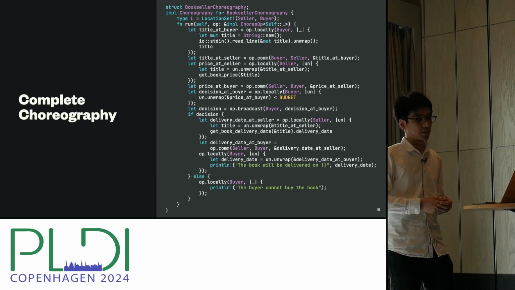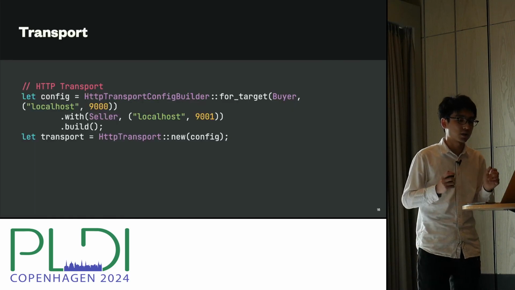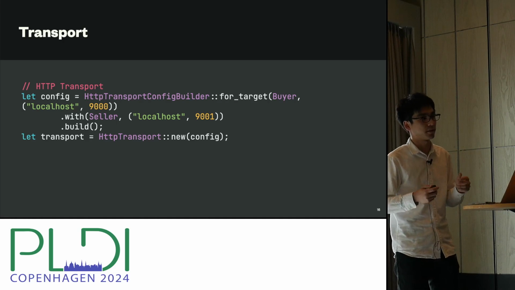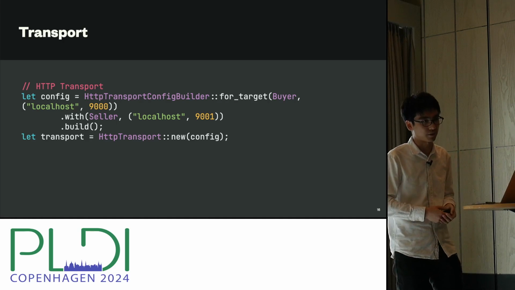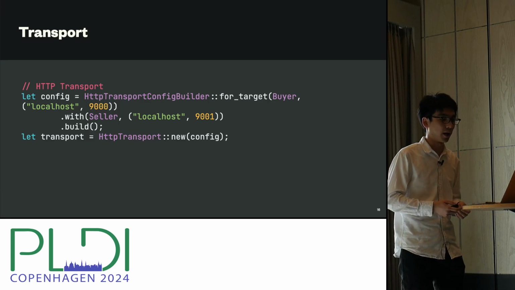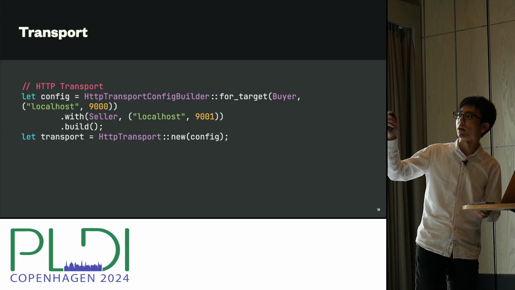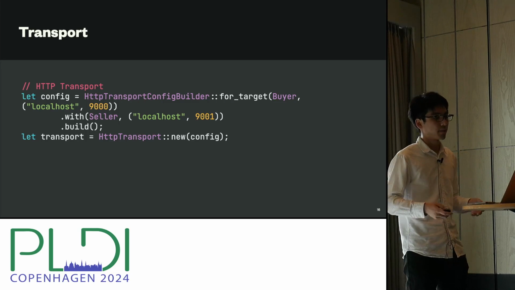And to execute this choreography, we need to take two more steps. The first is to define what's called transport. And transport describes how two locations should communicate with each other. ChoRus provides the built-in HTTP transport. So if you provide the host name and the port number, you'll be able to use HTTP as a backend.